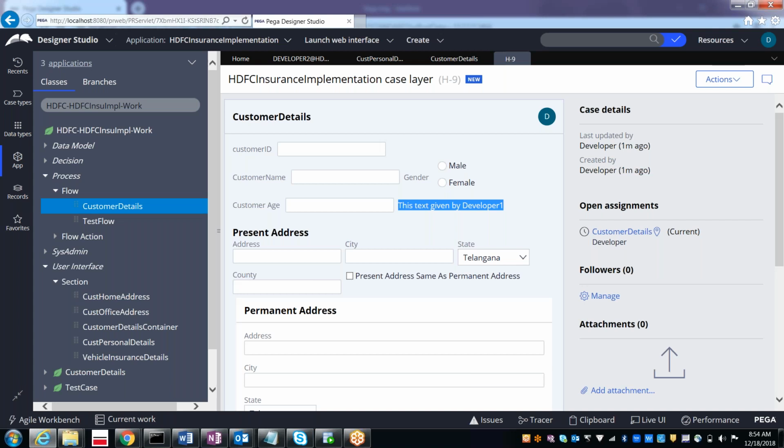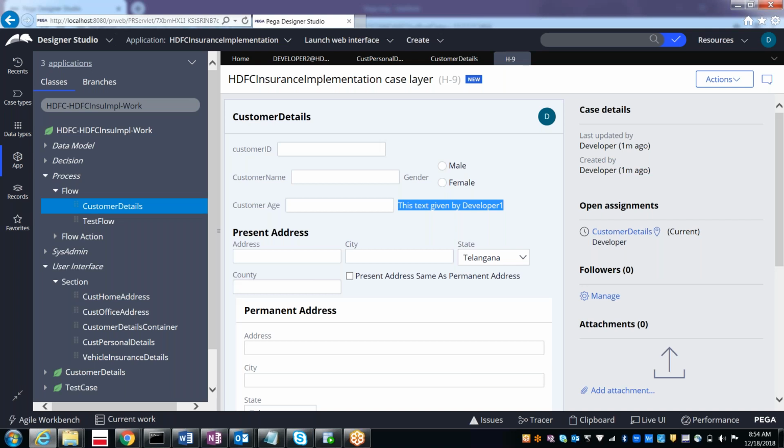Like Satish and Upendra want to work on the same rule at the same time. But first Satish has opened the rule and then he did the checkout. Once Satish did the checkout, Upendra cannot make changes on it.